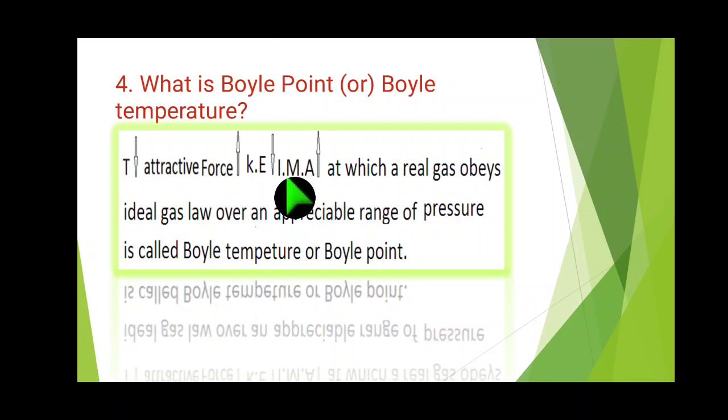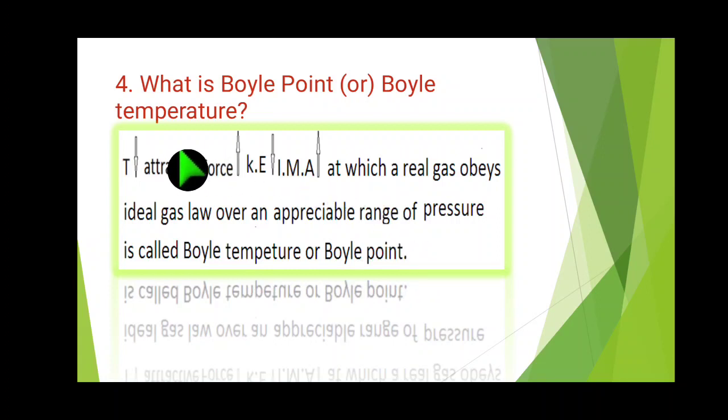IMA means intermolecular attraction, which automatically increases. The temperature at which a real gas obeys the ideal gas law over an appreciable range of pressure is called Boyle's temperature or Boyle point.